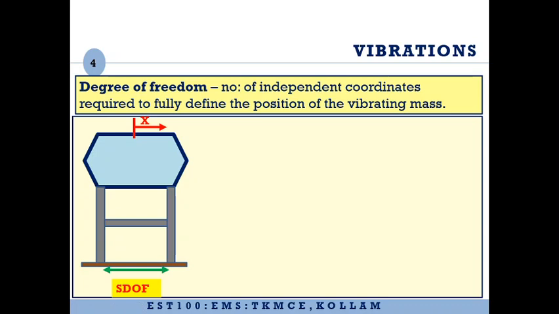We can assume that it is a lumped mass system where the entire mass is concentrated at the top, and the displacement of the mass will define the displacement of the entire system. In such cases, we call it a single degree of freedom system. Once again, a single degree of freedom system means the displacement of the entire structure can be defined by the displacement of the mass element in it.